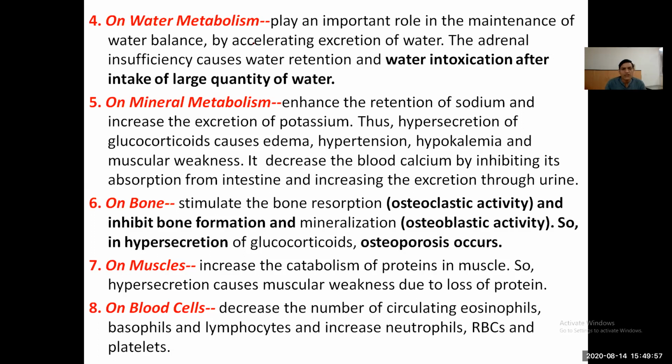On bones, corticosteroids stimulate bone resorption, that is osteoclastic activity, and inhibit bone formation and mineralization, that is osteoblastic activity. So in hypersecretion of glucocorticoids, osteoporosis may occur. On muscles, they increase the catabolism of protein in muscles, so hypersecretion of corticosteroids causes muscular weakness due to the loss of protein. On blood, they decrease the number of circulating eosinophils, basophils, and lymphocytes, and increase the neutrophils, RBCs, and platelets.